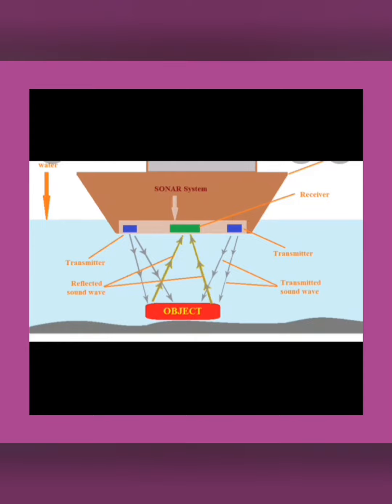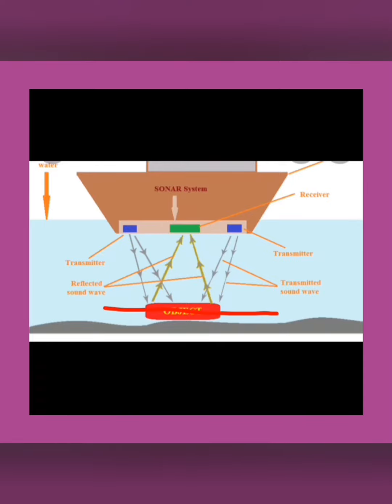In the principle of sonar, ultrasonic waves are sent into the sea in all directions from the ship. You can observe in this diagram there is a ship here, and there are two points we have to observe. One is the transmitter, from where the waves are produced. There is also a receiver here. Here also there is a transmitter, and in the sonar system, the green one in the middle is the receiver. Transmitter and receiver.